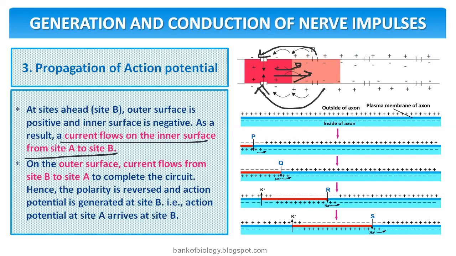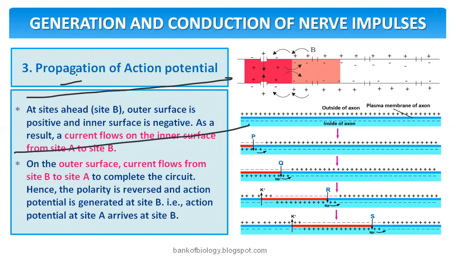Hence the polarity is reversed and action potential is generated at site B. Action potential at site A arrives at site B. That means what happens in site B? Site B, outer becomes negative, inner becomes positive. That you need to understand. So inside from site A to site B, outside from site B to site A. You may have learned this kind of thing in the electricity chapter in physics, how this kind of flow makes the transfer of electricity. So you need to remember these two lines here.